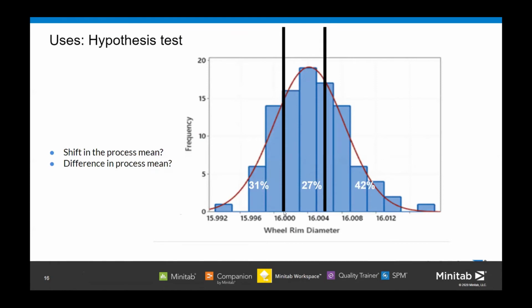We might want it exactly around 16, so it depends on the specification limits. So 31% is below 16, 27% is between the two lines, and 42% is above 16.004. We can know from the graph how many are below, what the rejection in our process is. So the normal distribution can help you understand this.